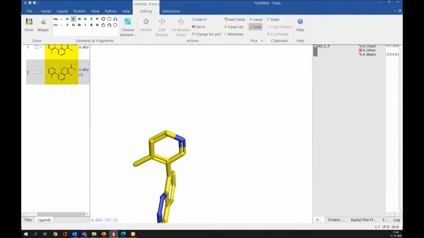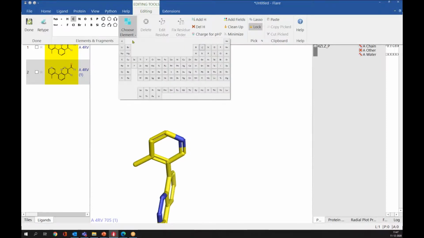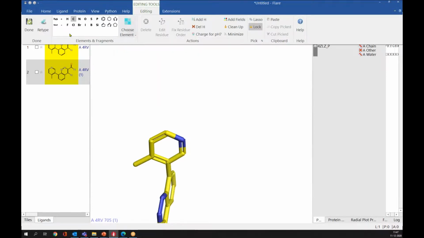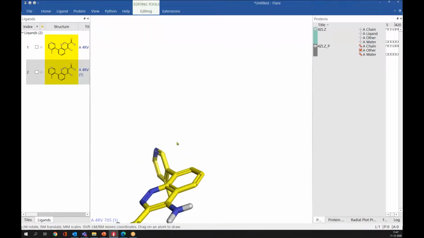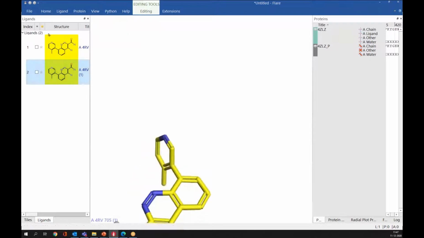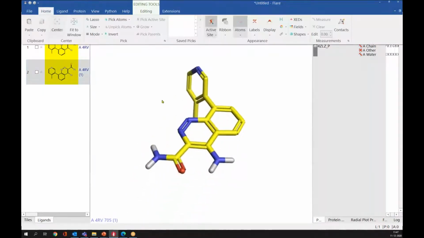Now I will change this pyridine ring into indazole. For that, you can select different atom types from these palettes here, or different ring structures. You can also choose from this periodic table here. I'll change this into carbon first, so I have selected the carbon atom type. One second, let me center it. Okay.